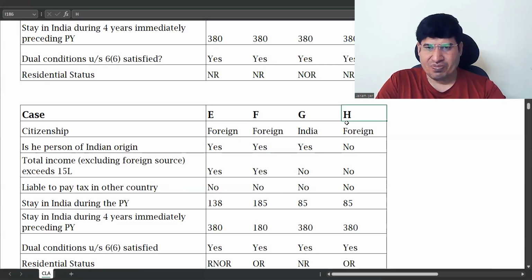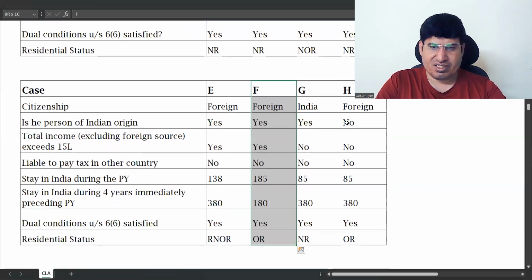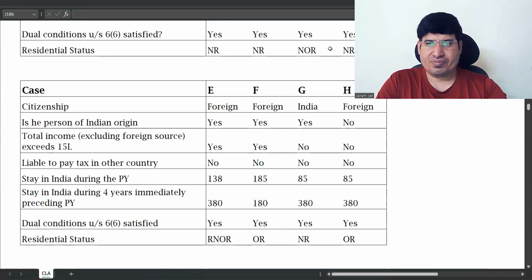Let me just show you H first. So we have seen this one. This is an ordinarily resident. So now in H, he is a foreign citizen.